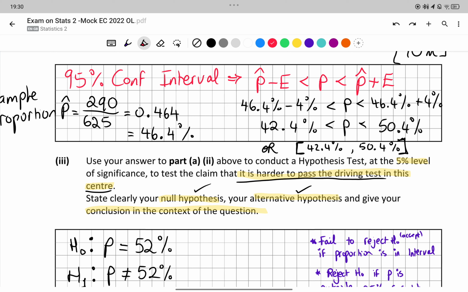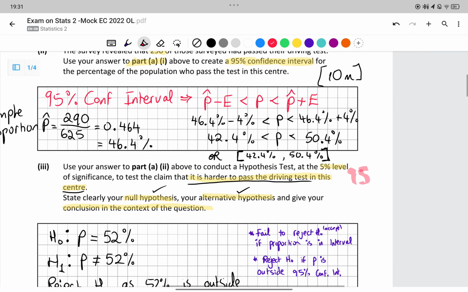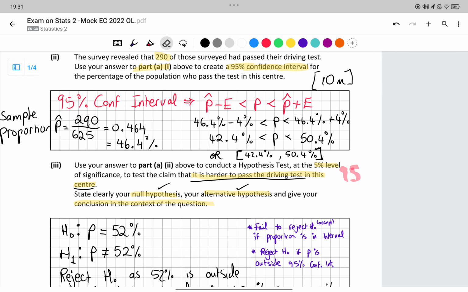Now, use your answer from part 2 to conduct a hypothesis test at the 5% level of significance. So 5% level of significance always matches up with your 95% confidence interval, to test the claim that it's harder to pass the driving test in this centre. So I had a wee tick above those.